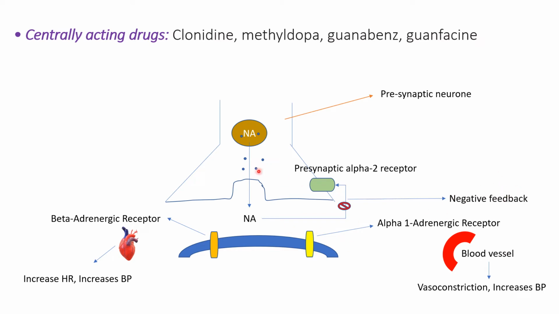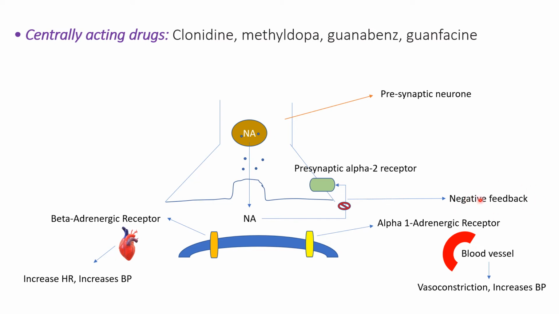So what happens here? In order to regulate the release, noradrenaline binds with the presynaptic alpha 2 receptor, and when it binds, it will stop the release of noradrenaline. Otherwise, if the noradrenaline is continuously released from the presynaptic neuron and binds to the alpha or beta adrenergic receptors, it will increase blood pressure to a much higher level that we don't want. So that's why a normal negative feedback mechanism is there.